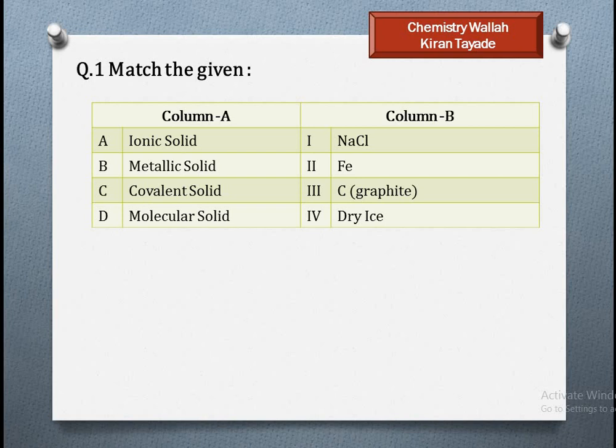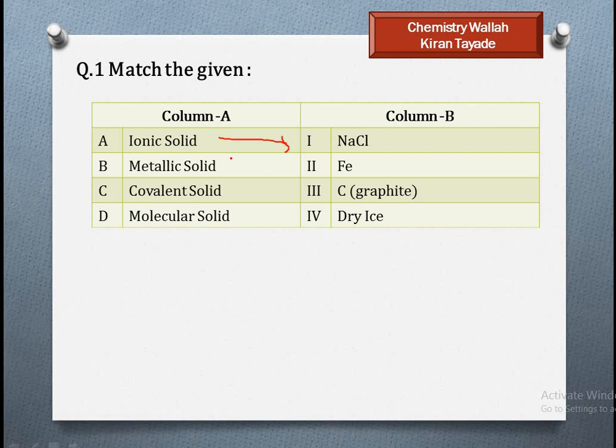See column A: ionic solid, metallic solid, covalent solid, molecular solid. In column B, the chemical names are given. To solve this question, we need to know the examples of these solids. If you see the ionic solid, we see NaCl, which is an ionic salt. So the first match we found here is ionic solid with NaCl.